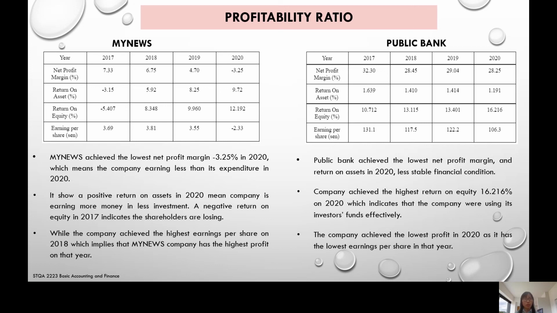The company also achieved the highest earning per share in 2018, which implies that the MYNEWS company had the highest profit in that year. Now we look at the profitability ratio for the Public Bank.